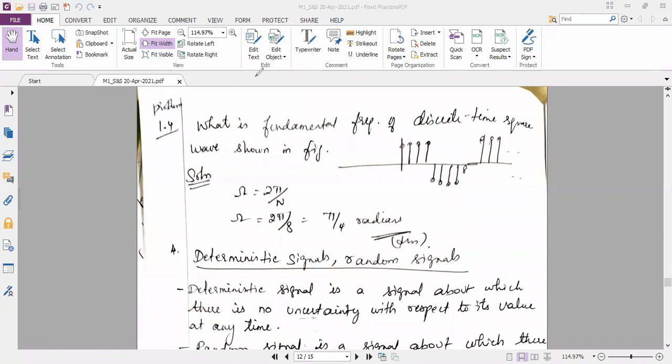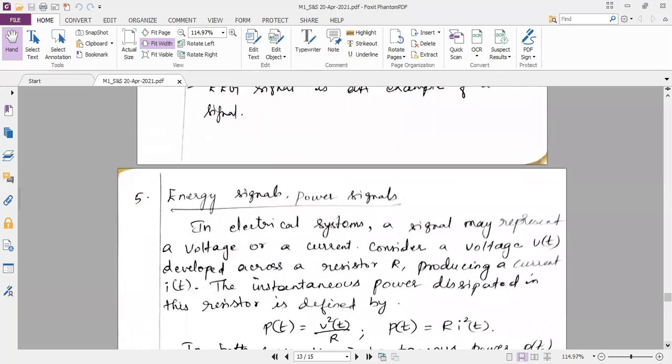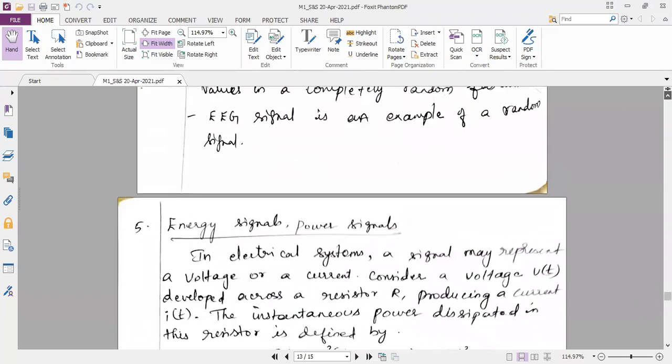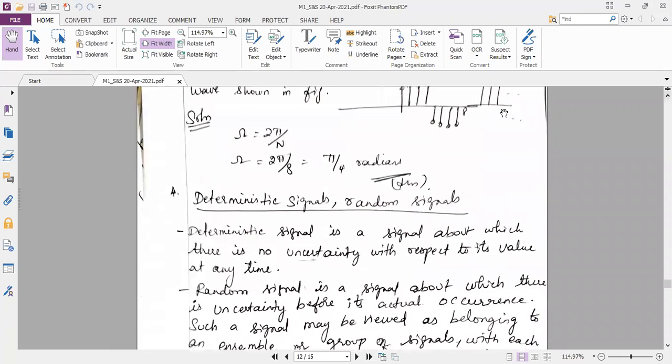So now I will just stop with this topic. Energy and power is a big topic. I will do it tomorrow. And this is a simple topic, deterministic and random. So the fourth classification of signals is deterministic and random signals.